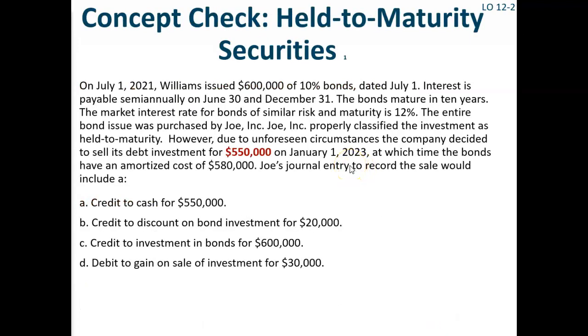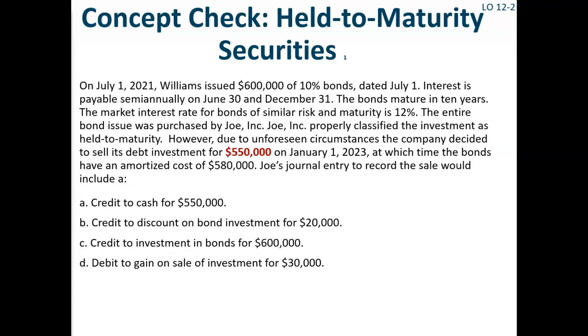Here's another concept check problem for you. On July 1st, 2021, Williams issued $600,000 of 10% bonds dated at July 1st. Interest is payable semi-annually on June 30th and December 31st. The bonds mature in 10 years. The market rate of interest for bonds of similar risk and maturity is 12%.